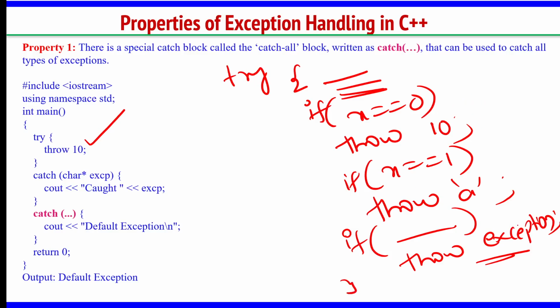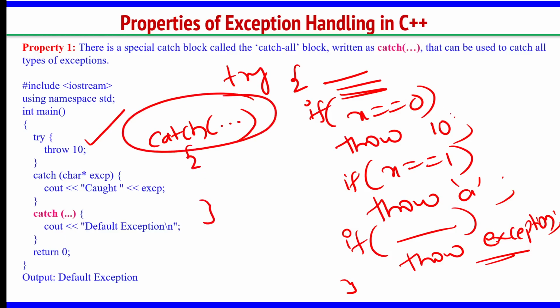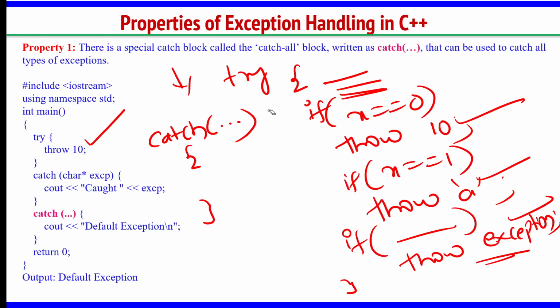When you are sending different data types, but you want to write only one catch block to catch all kinds of exceptions, then you have to write like this: catch, 3 dots here, in round brackets. Okay. This is catch all, meaning any kind of exception you throw, this block will catch it. We can say this is a generic catch block which will work for any given throw statement. Whatever your try block is throwing, everything will be captured here. If you write this, whether you are throwing an integer or some character or some message, you do not want to write multiple catch blocks.